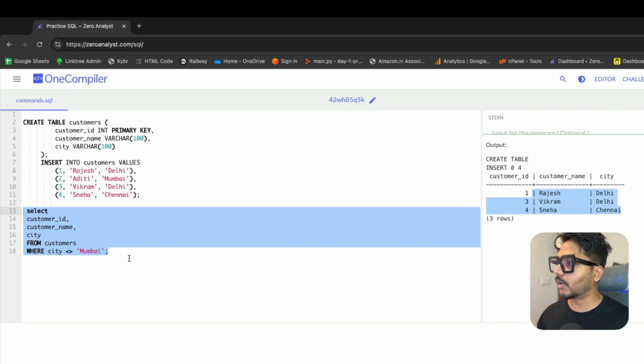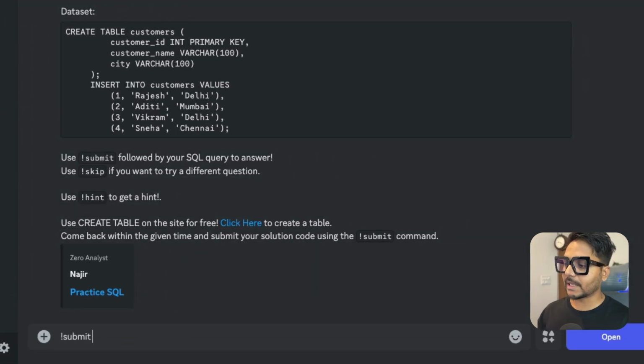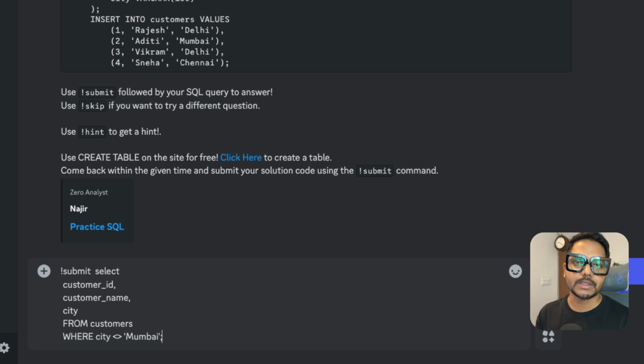Okay, so let's go to the bot and copy this answer, and we're going to submit the solution to see if it accepts it. Now sometimes you will be getting an incorrect answer even if your answer is correct, because this bot tries to match with the existing answer data sets. In SQL you can solve the same question with multiple approaches. So if your answer doesn't match, you may get an error message saying that your answer is incorrect, but you will be getting some similarity. If your similarity is more than 50%, that means you can consider it is correct. And if you know that your answer is correct, you can just consider that it is correct. Okay, so let's go ahead and say submit.